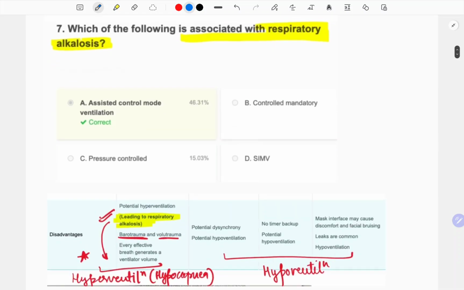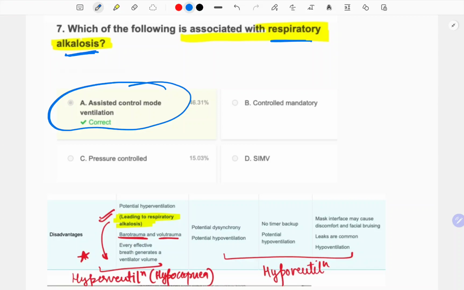Now, a very different question. This question was asked recently, I think in 2022, but it was a repeat. It was asked around 2014-15 and now it was repeated. So you might not have been taught this in the coaching centers. Which of the following is associated with respiratory alkalosis? See, in these modes of ventilation, it is only the assist control mode ventilation which results in hyperventilation or hypocapnia, and that causes respiratory alkalosis.